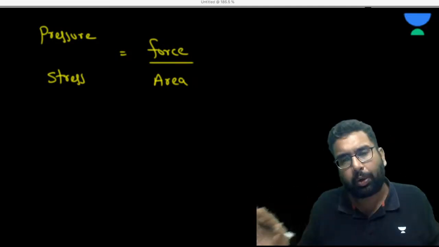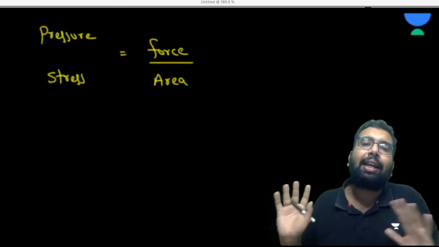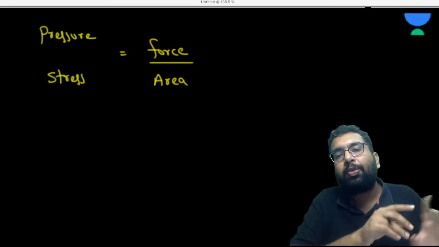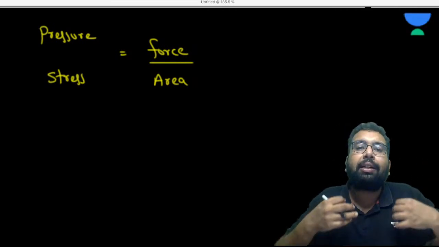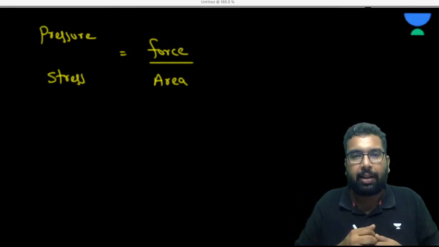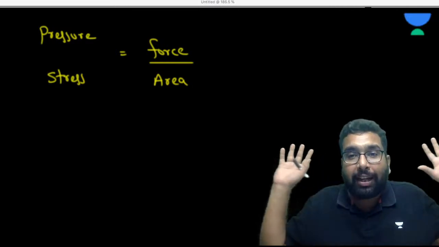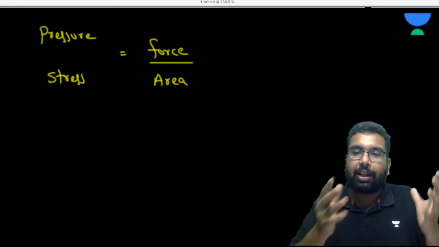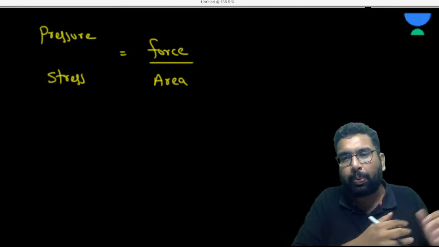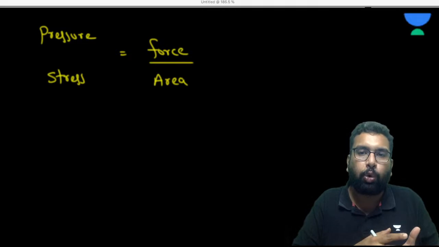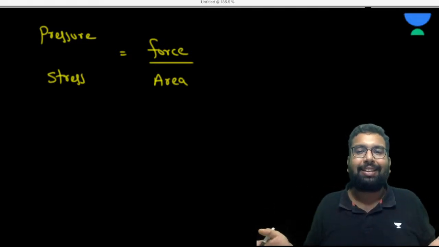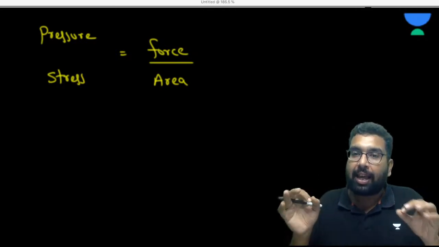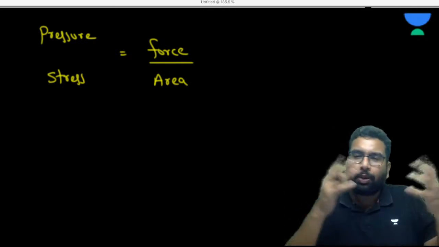Sir, we don't know it. It's okay. Pressure is a scalar quantity. Stress is a tensor quantity. Pressure is external force per unit area. Stress is internal resisting force per unit area. There is no device in the world which can measure stress directly. For pressure, there are so many devices: Bourdon tube pressure gauge, diaphragm, bellows, manometers. Moreover, pressure has no limit, while stress has a limiting value. So there are so many differences.